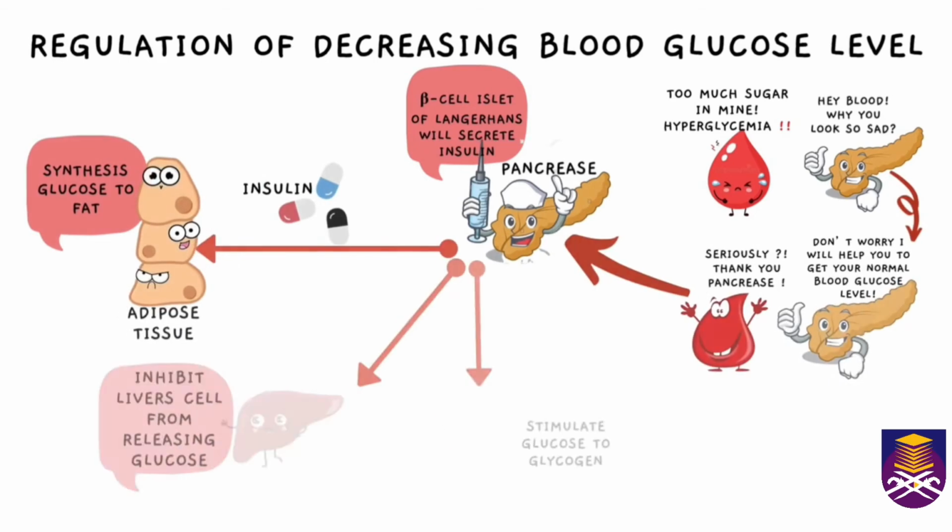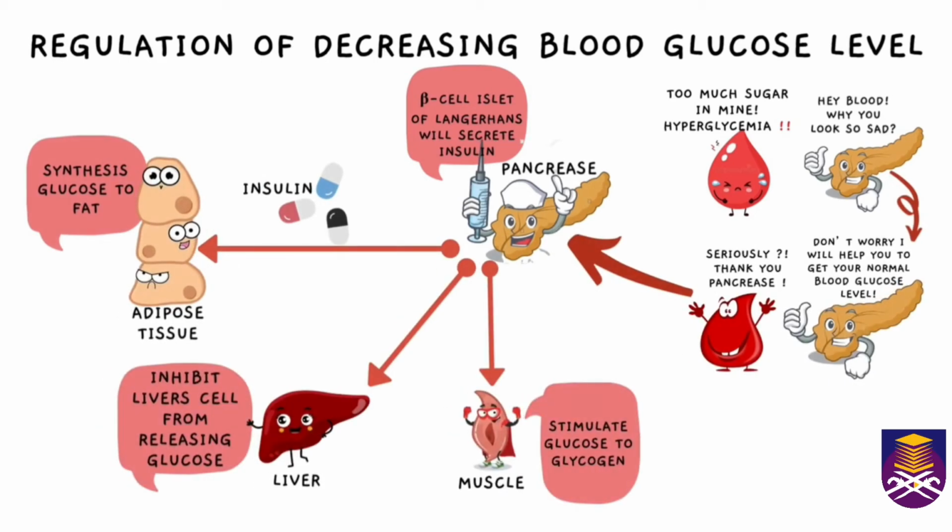For the next part, which is the regulation of decreasing blood glucose level. When there's too much sugar in the blood, we call this condition hyperglycemia. When this condition occurs, the pancreas will help the blood get to the normal glucose level, as the beta cells of the islets of Langerhans will secrete insulin. The insulin secreted will synthesize glucose to fat in the adipose tissue, whereas at the liver, it will inhibit liver cells from releasing glucose, and finally, it will stimulate glucose to glycogen in the muscle cell.